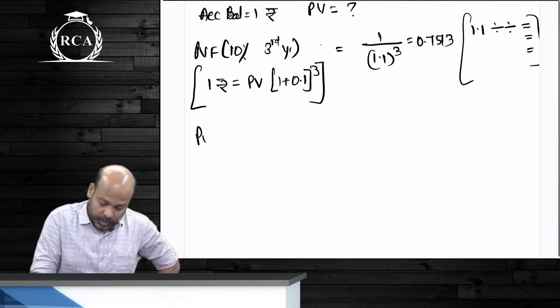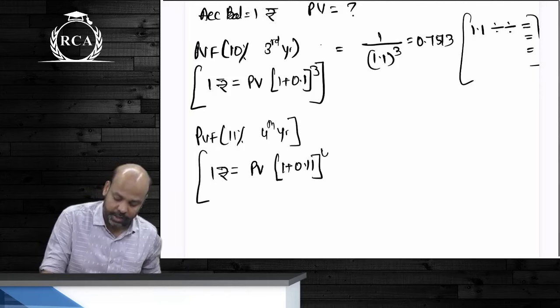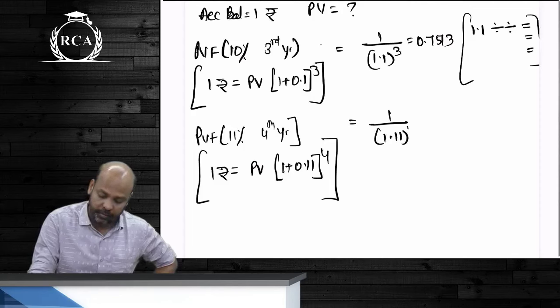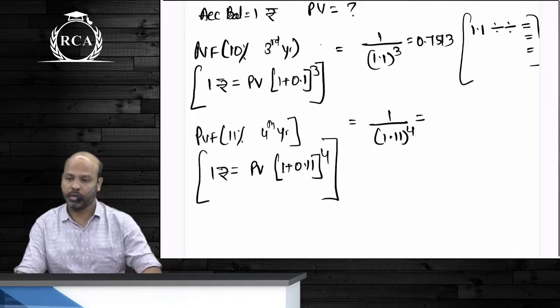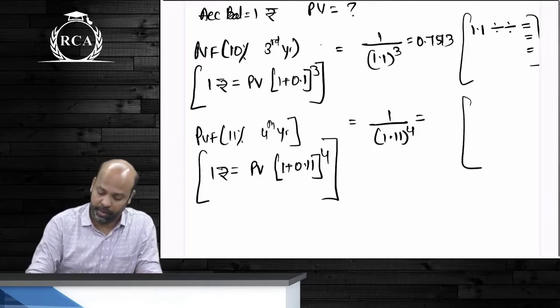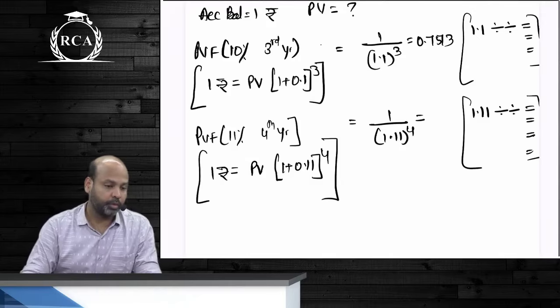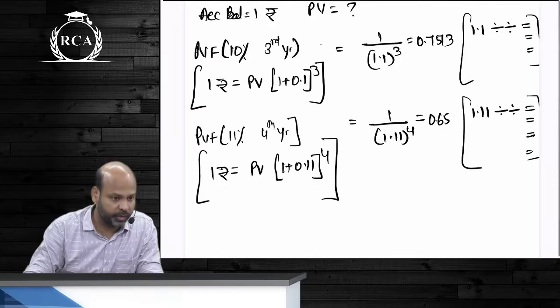Present value factor beta at 11% for the fourth year. Again, this would mean that 1 rupee is the accumulated balance, present value is missing, rate of interest is 11%, time period is 4 years. So this beta will be equal to 1 divided by 1.1 whole power 4. You will type 1.11, press divided by twice and then press equal to 4 times. 0.65 राउंड ऑफ कर रहे हो ना फोर्थ डेसिमल पॉइंट को 0.6587.